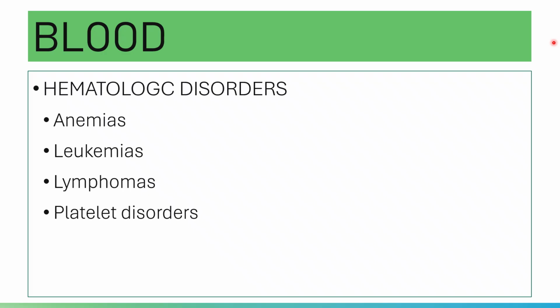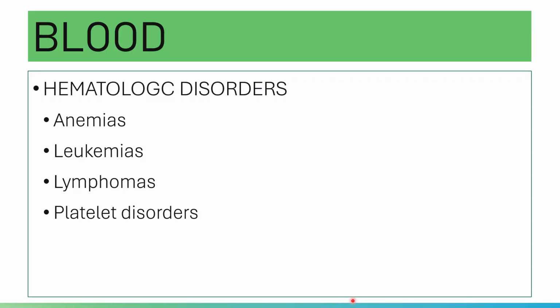Okay, you have your dyscrasia. Anyway, when you say anemia, going back to what you've learned about your terminologies, you have AN or A, which means absent. But anemias don't mean that there is an absence of production. Most of your anemias, there is a hypoproduction. Okay, there is a hypoproduction.